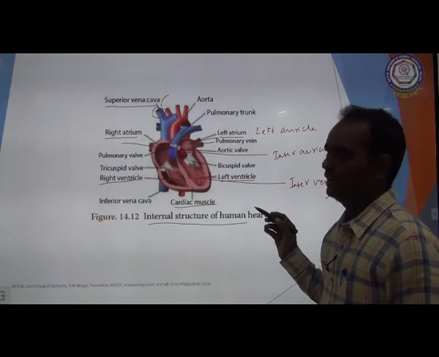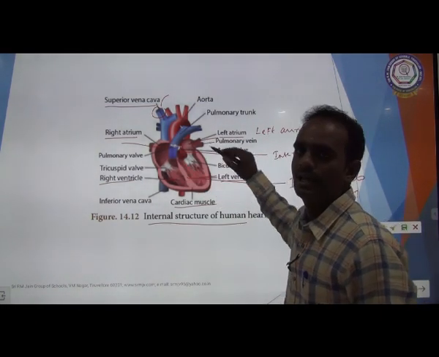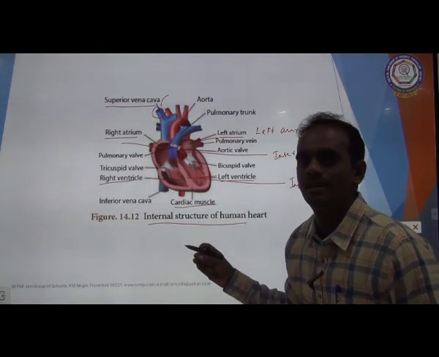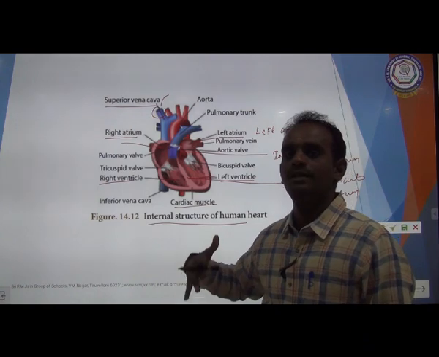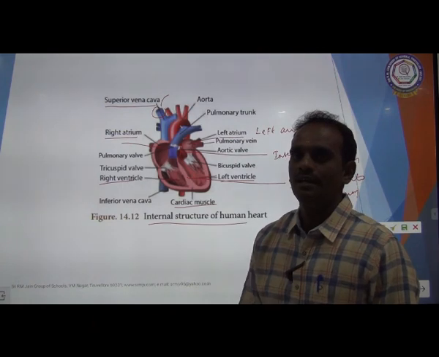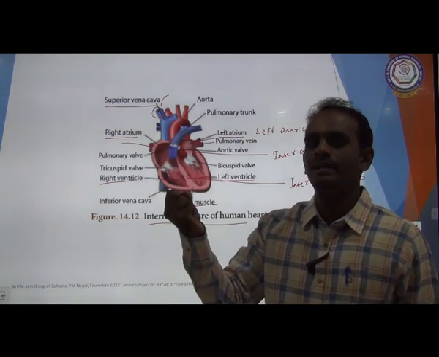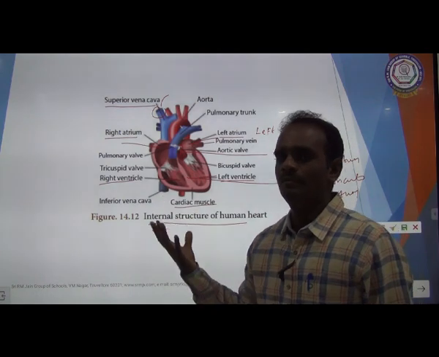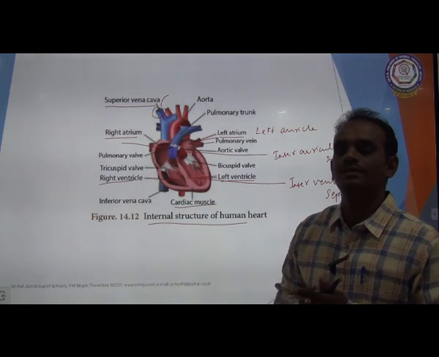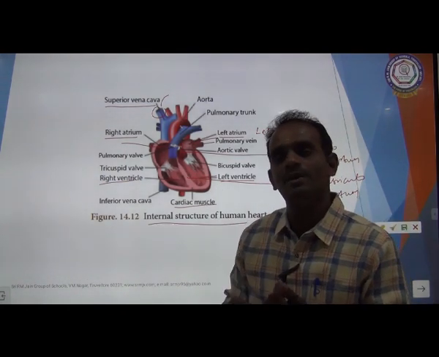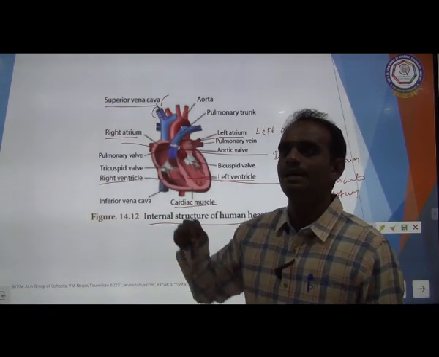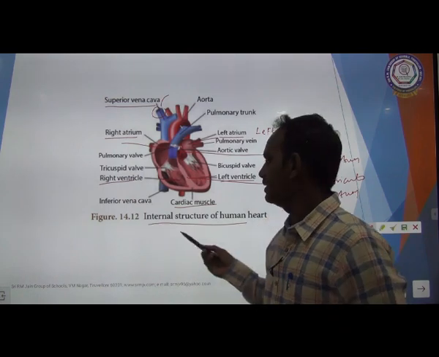The cardiac muscle is a type of muscle only present in the heart. There are three types of muscles: striated muscles, smooth muscles, and the third one is cardiac muscles. Striated muscles are always associated with bones, the skeletal system. They are meant for locomotion of the body. I am stretching my hand, I am folding my finger. All these activities are done with the help of striated muscles. The second one is smooth muscles, present in the inner lining of the stomach and intestine. The third one is cardiac muscles, which are only present in the heart.